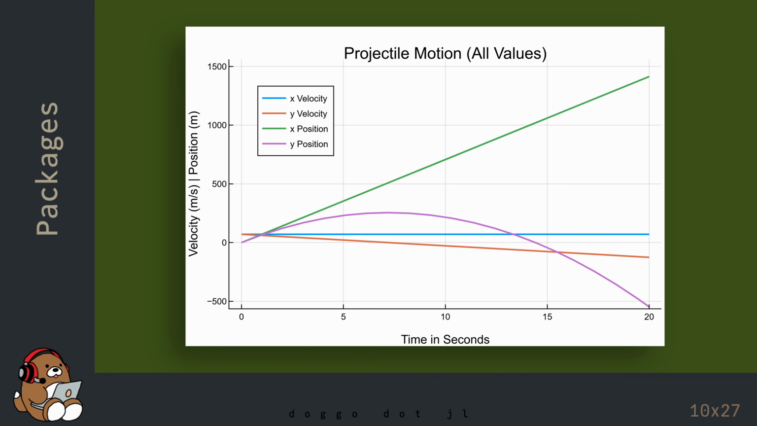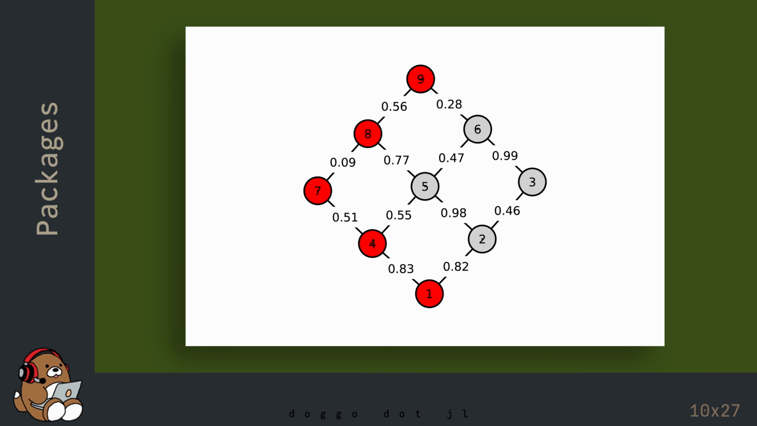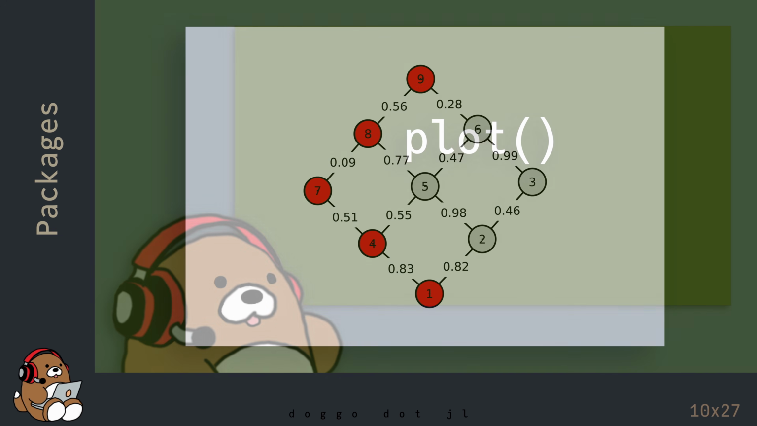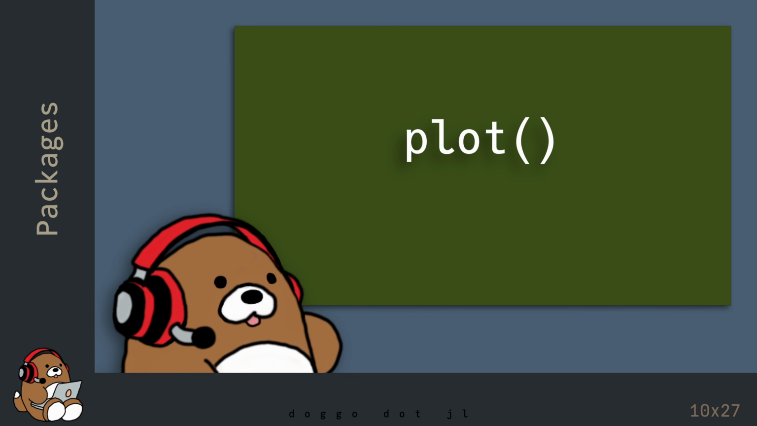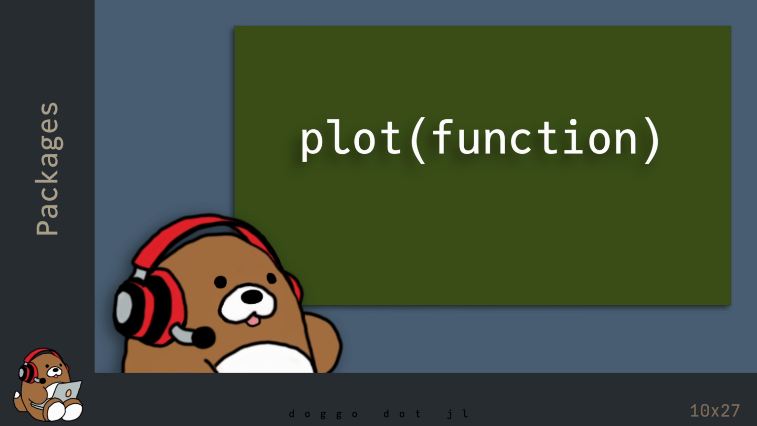In Julia, this is a plot. This is not a graph. In Julia, the term graph refers to graph theory, which is something very different. The main function of the Plots package is a function named plot. That's plot in all lowercase letters without an s at the end. The plot function is a higher order function, which accepts a function as an argument.